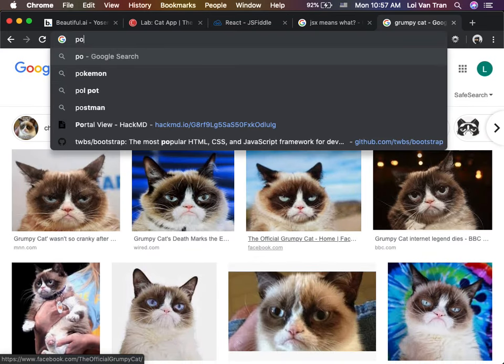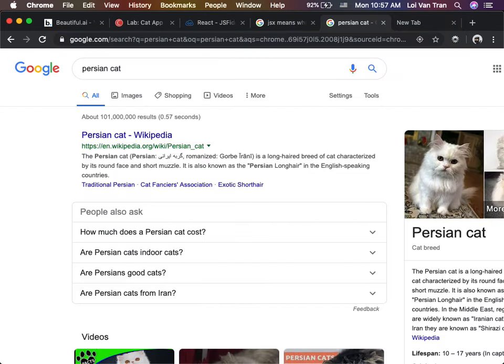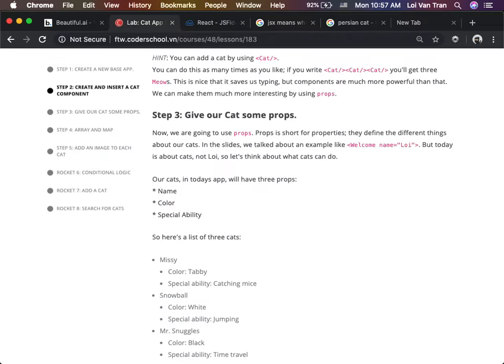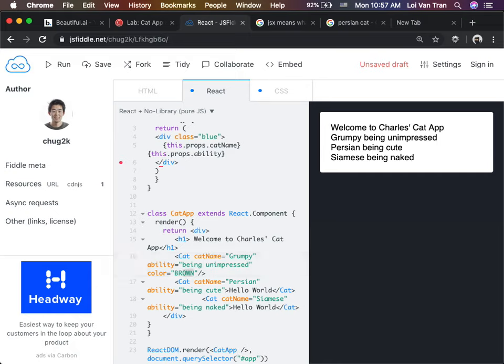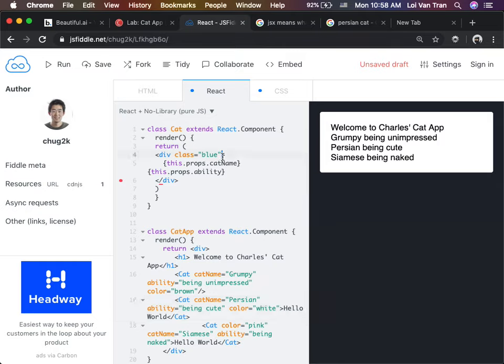Okay, this one's white. Siamese is pink. So our grumpy cat is brown. Our Persian cat is white. And our Siamese cat is nude. I'm gonna do pink because I'm gonna show you something with colors. So what's particularly funny about this?